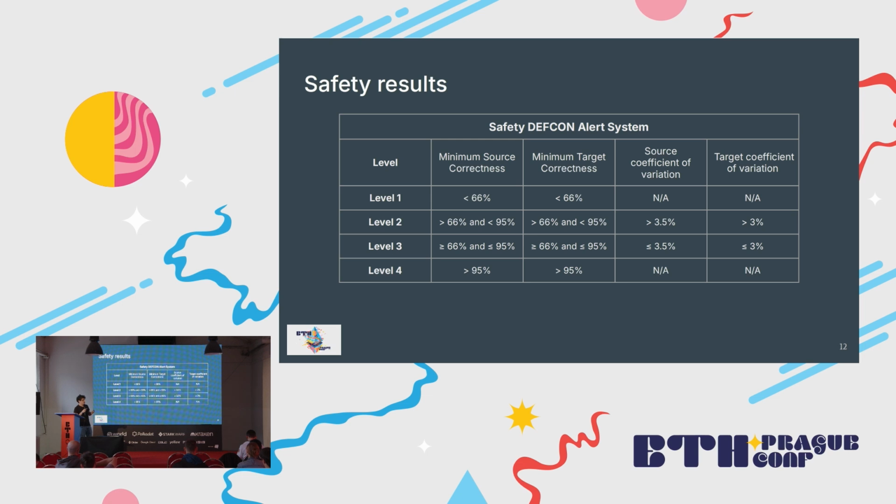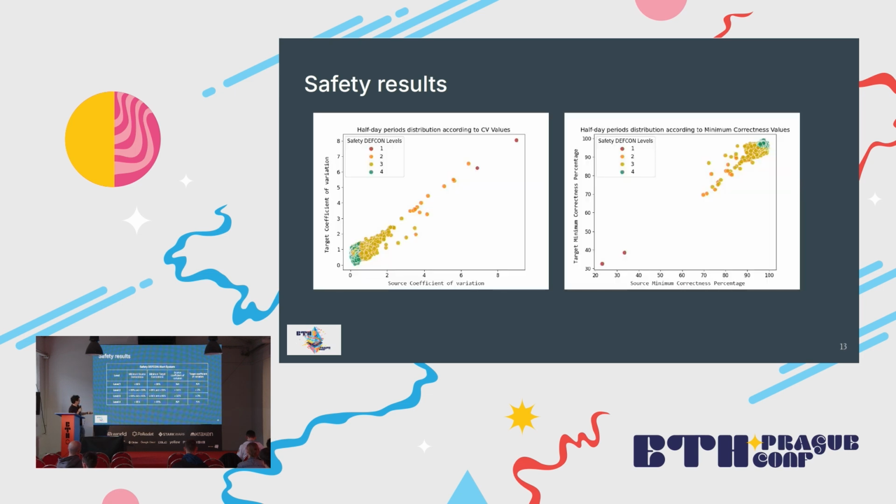So when the weekend chain performs really well, 99% of the time we have correctness percentage that goes above 95%. So if we have a lot of variability, it means that we have a lot of dips on this correctness, something that we don't want to happen. And here we have 4 levels, so not 5 like the US military, but it's okay for us. So level 1 meaning that some bad things are happening right now. Level 4 meaning everything is just right.